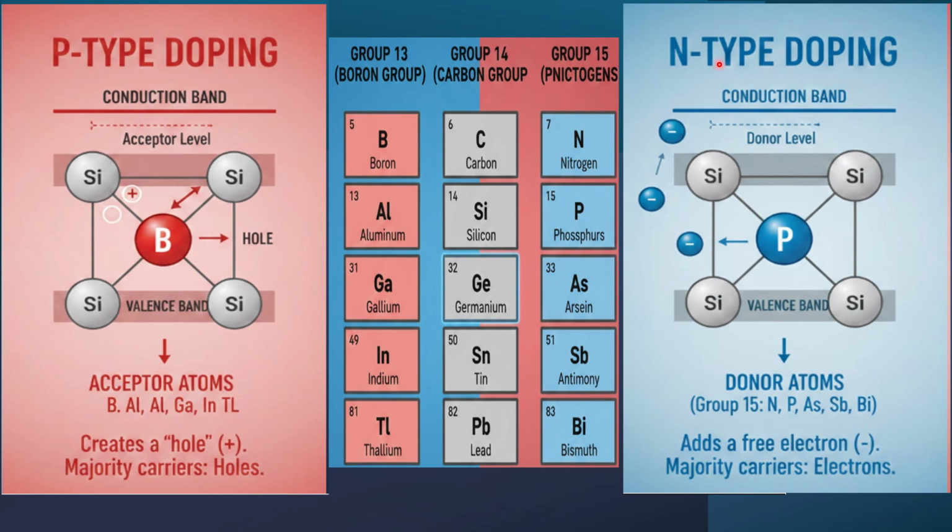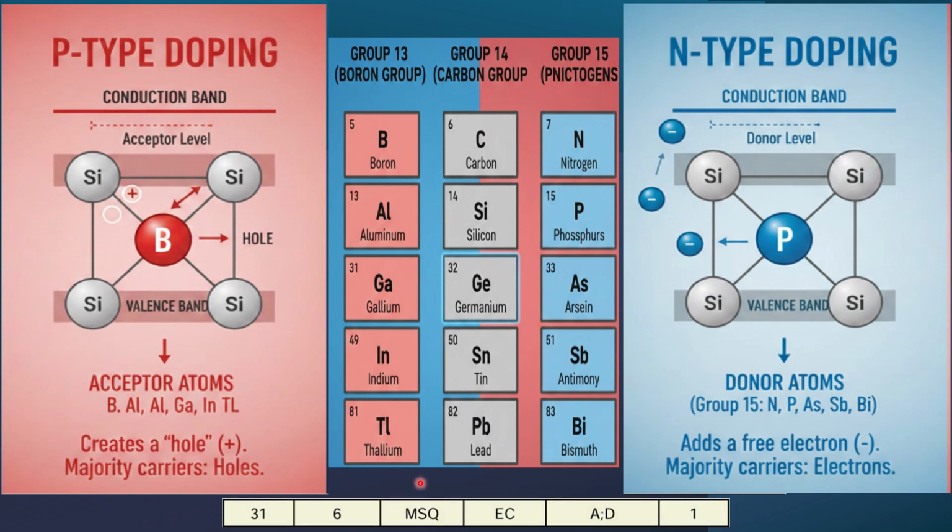So if you wanted to design your n type of doping, n type of material, then in that case you are going to add these type of materials, which are elements belonging to the 15th group. And similarly, if you wanted to have the p type of doping, then in that case you should have these elements which belong to the 13th group, right? So as per the answer key, your A and D are correct. So A is arsenic and D is your phosphorus. So both belong to the same group, that is 15. So we can have the n type of doping in this case, right?